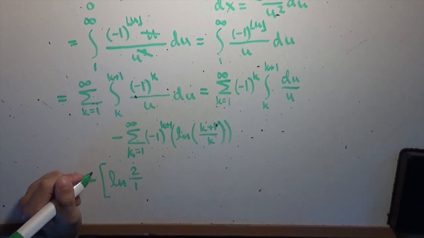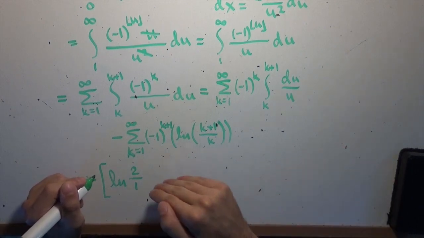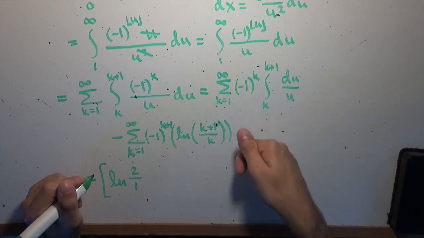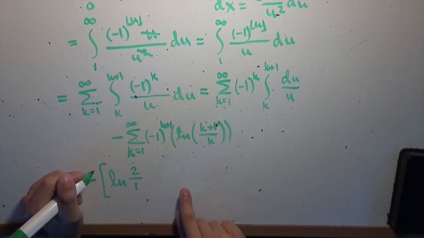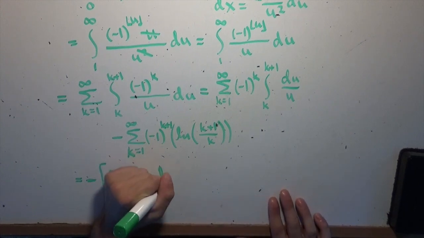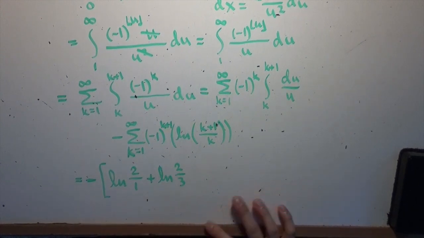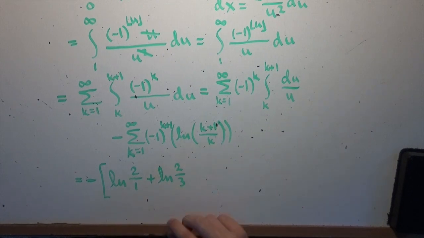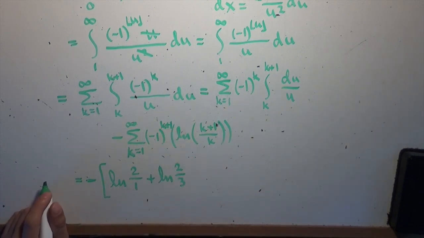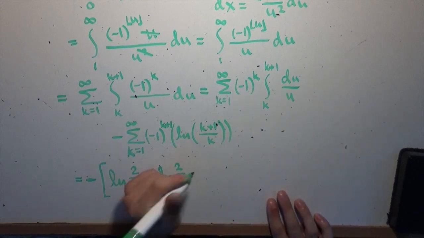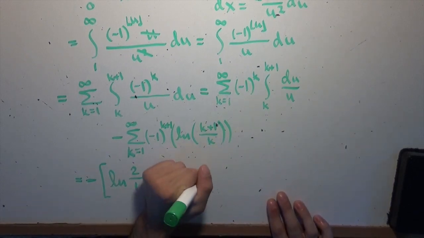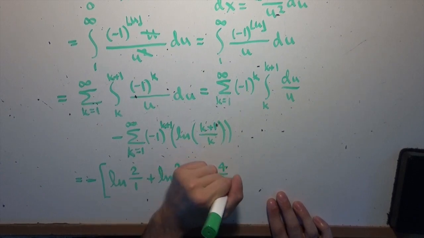But because it's minus log of 3 over 2, we can bring that negative into the logarithm and use it as a power to reciprocate the input. So instead of having minus log 3 over 2, we're going to have plus log 2 over 3. Remember, reciprocals as inputs in the logarithm give you the negative of the original output. So if you plug in a over b into a logarithm, you're going to get the negative of what you get if you plug in b over a into a logarithm. Then of course we plug in k equals 3, and we get -1 to the power 4, which is again 1, times log of 4 over 3. So we get plus log 4 over 3.